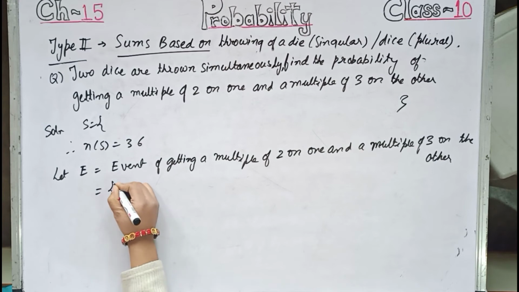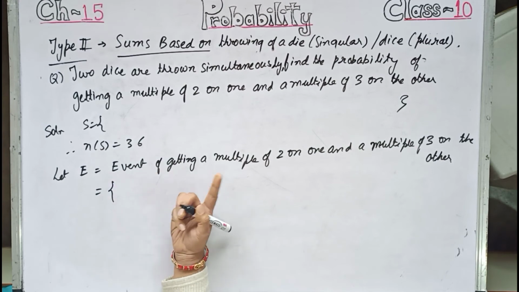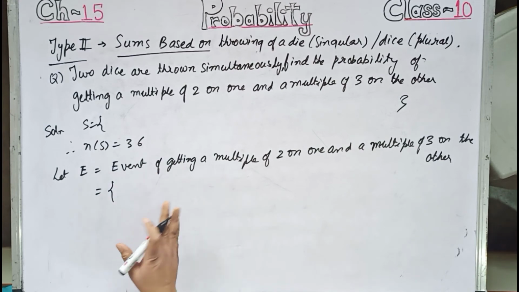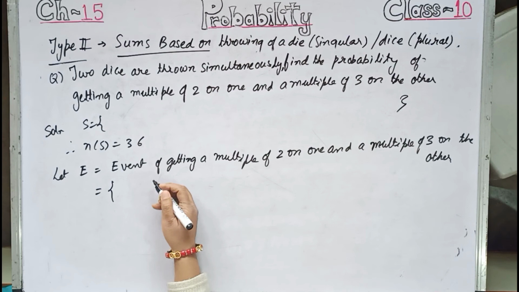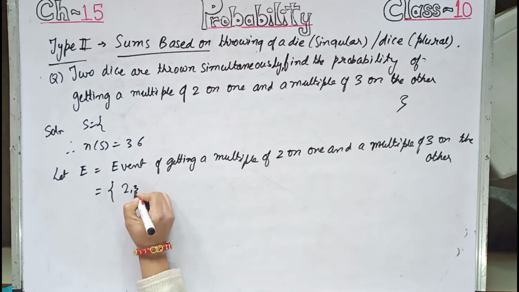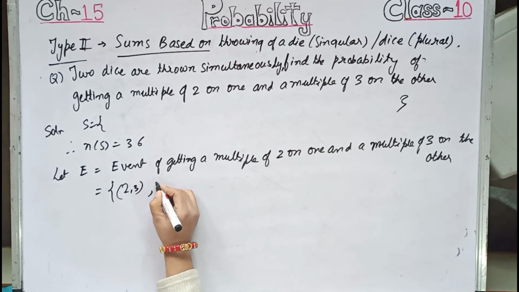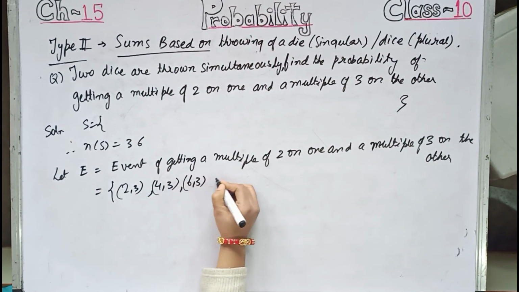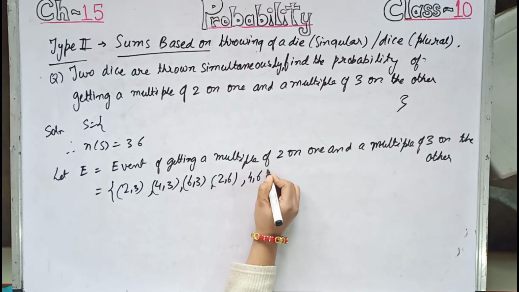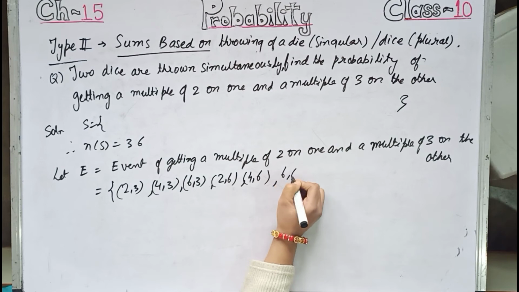Then E equals a multiple of 2 on the first and a multiple of 3 on the second. Now I am writing it by remembering. You will be writing by seeing the table. So I am writing over here first 2, 3, then 4, 3, then 6, 3, again 2, 6, 4, 6 and 6, 6,